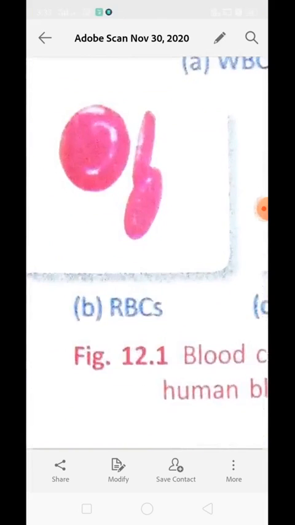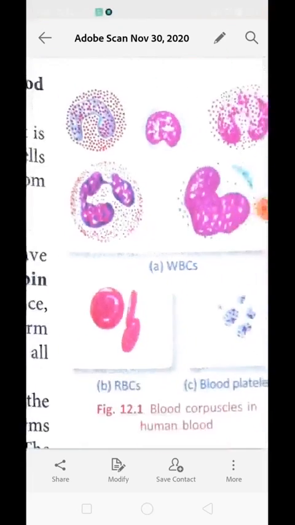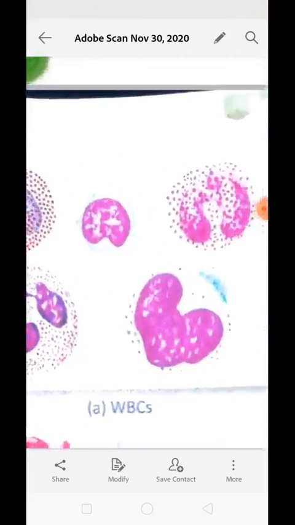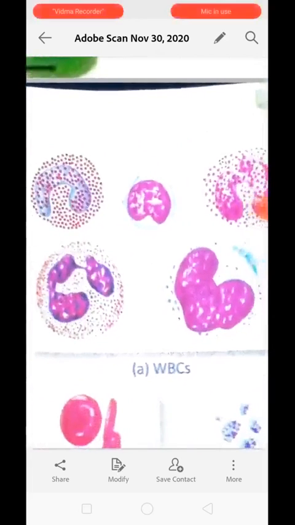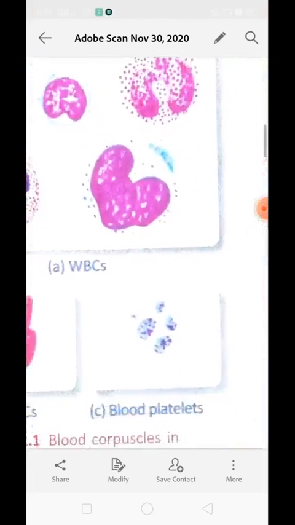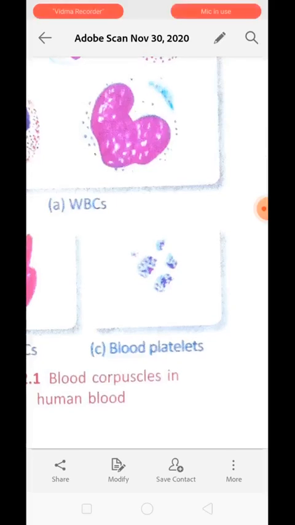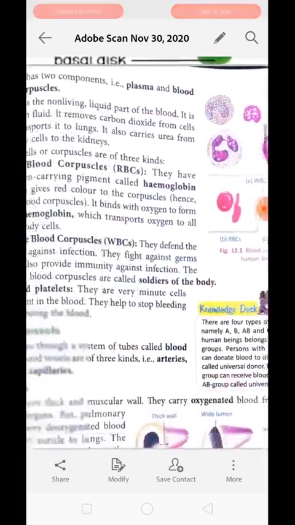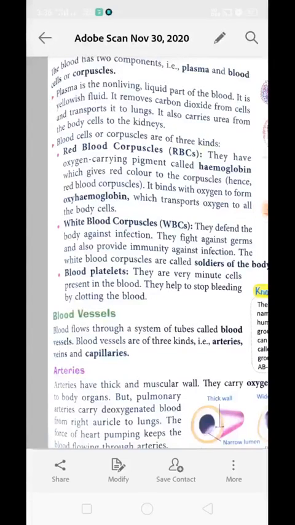This one is RBC, which is biconcave in nature, and all of these figures over here are examples of WBC having different kinds of nucleus. Okay, and this is the blood platelets. Let's study all of them one by one. Plasma is the first one.